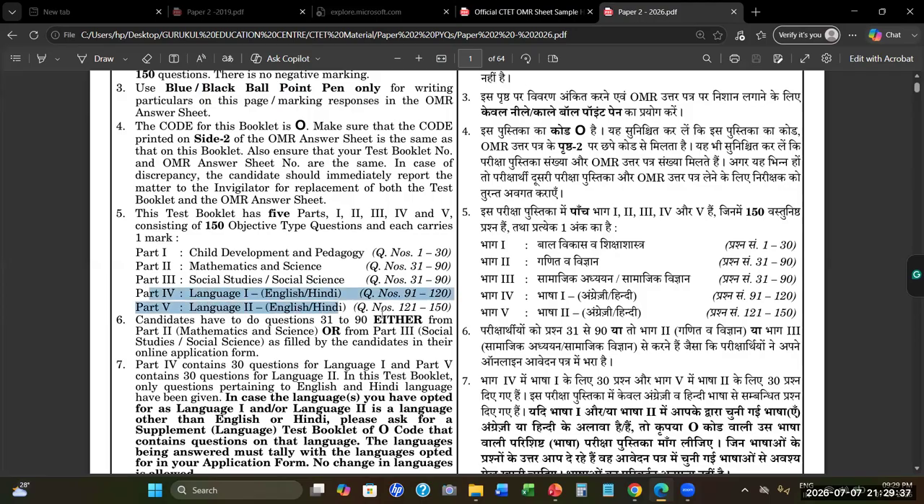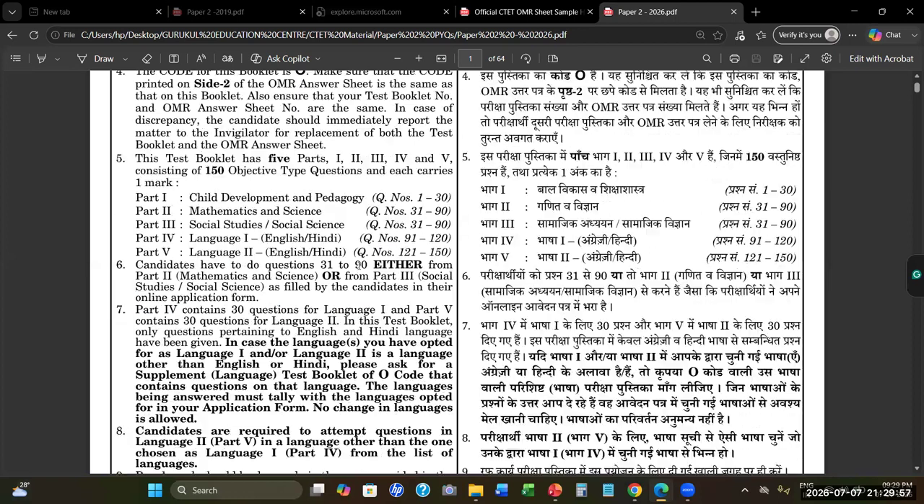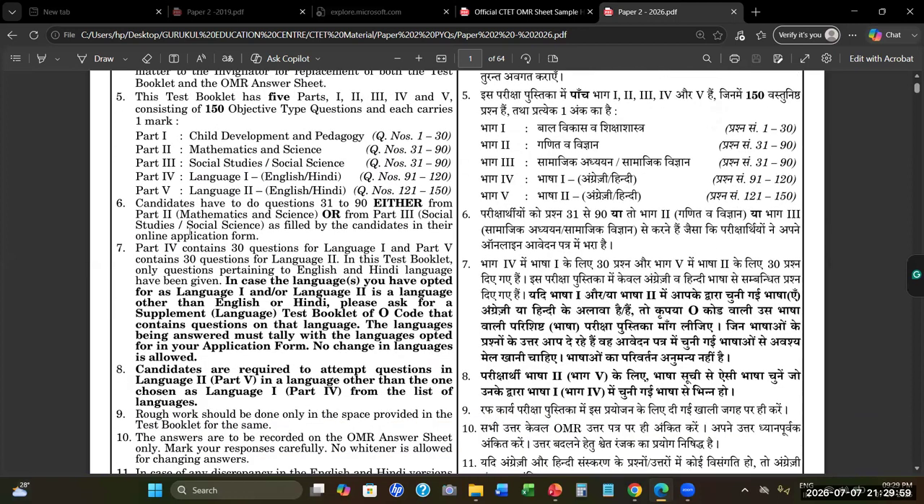This is the language part which I was telling about. Language 1, English and Hindi, 91 to 120. Both English will also be 91 to 120 and Hindi will also be 91 to 120. So whoever has opted for language 1 as English, attempt English questions. Whoever has attempted language 2 as Hindi, attempt Hindi questions. Here it is also mentioned.